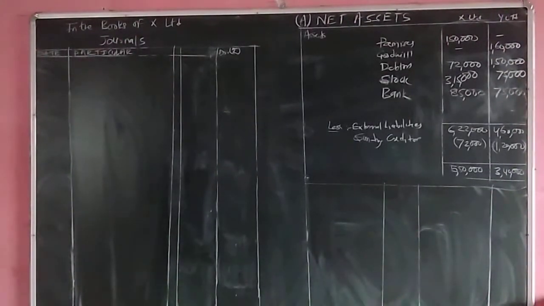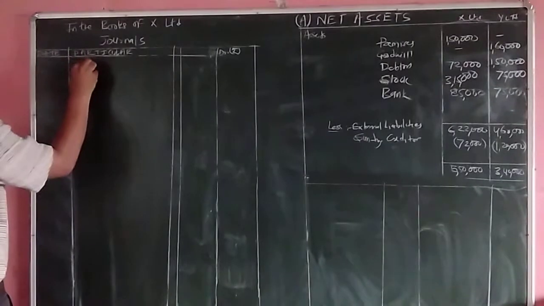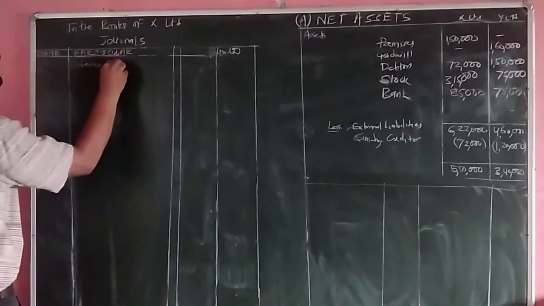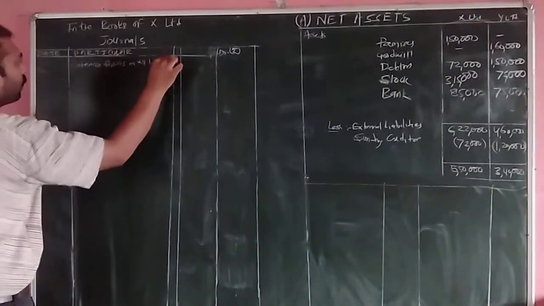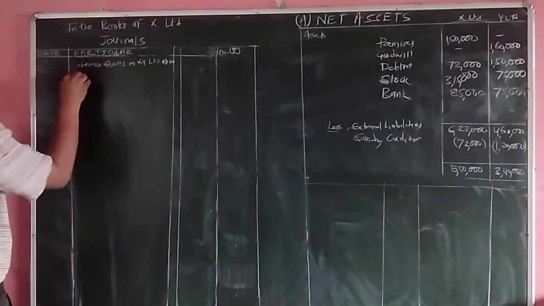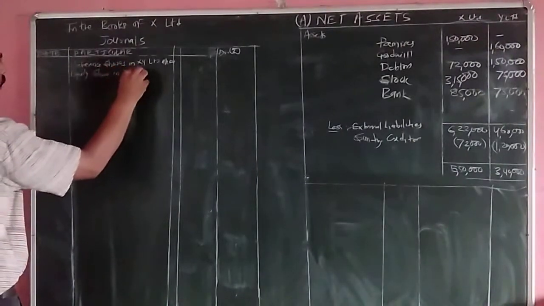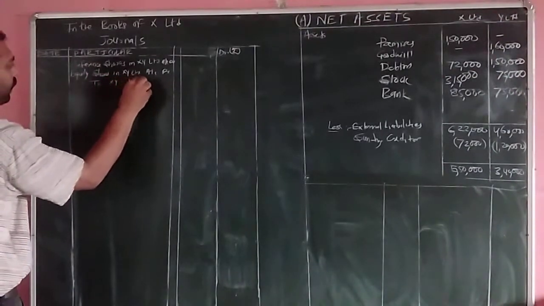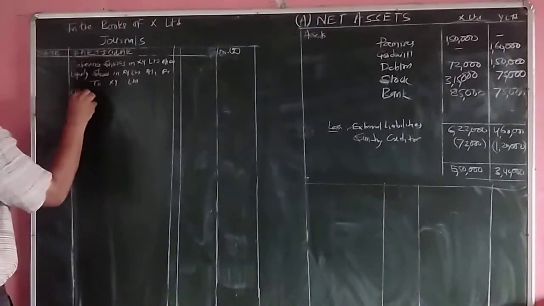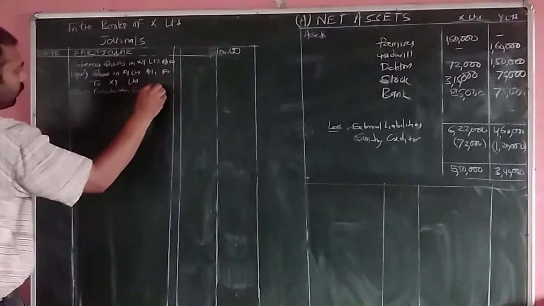Next entry will be the receipt of purchase consideration. So the entry will be preference shares in XY Limited account debit, equity shares in XY Limited account debit to XY Limited account, being consideration received.